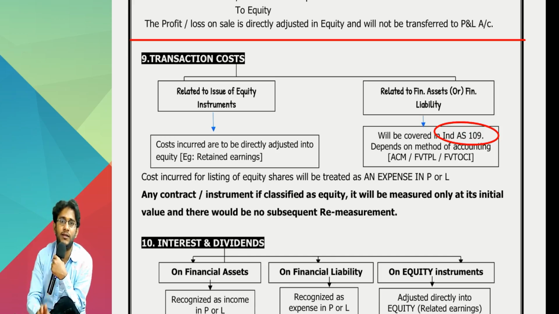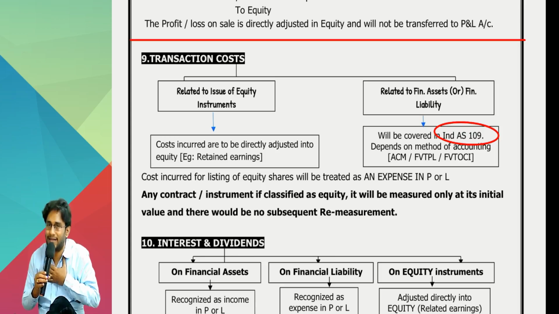So there are two reasons for the share price increasing: either your performance should be good, or your net assets value should increase. Both are anyway accounted in your financial statements. That's why you should not go and separately fair value your own equity instruments again.